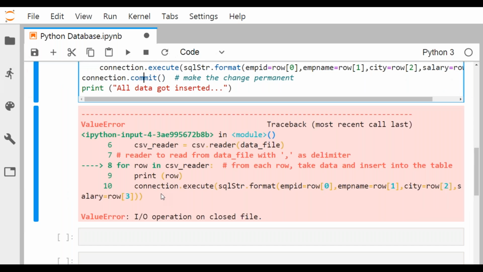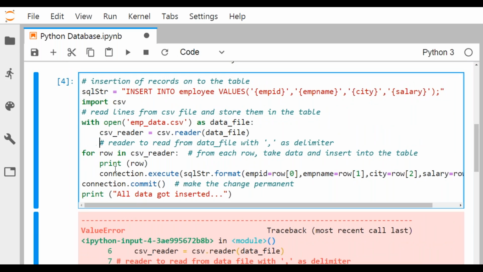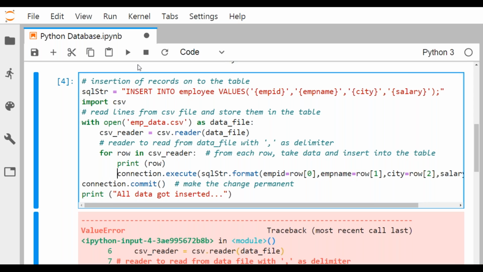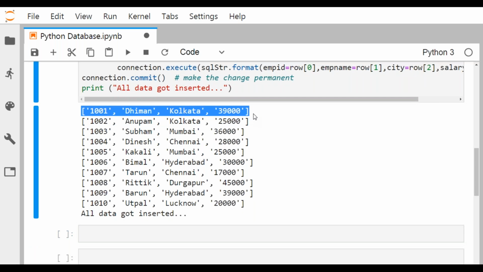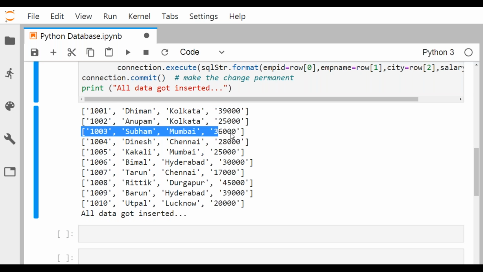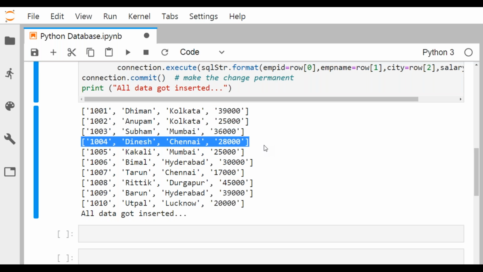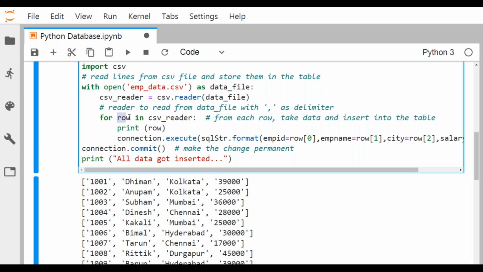So what is the error? The error is coming in this line. One thing I can do is put this one under this indentation. Then let me go for this. Now see, whenever I'm printing this row, you can easily find that all these rows are nothing but lists. How many of them? Ten. They are in the variable row.